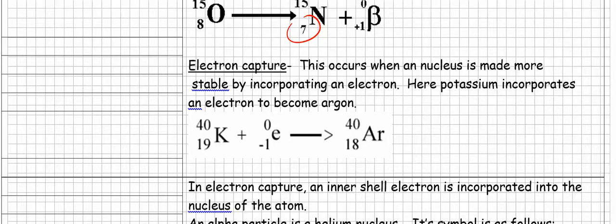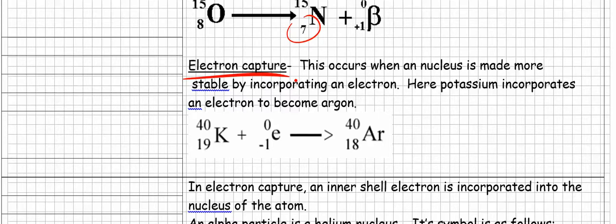All right, let's talk now about electron capture. We've talked about electron emission or beta emission. I want to talk about electron capture now. What is it? This occurs when a nucleus is made more stable by incorporating an electron. So we're not going to spit out an electron this time. We're going to incorporate the electron. And again, you say, wait a minute, the electron shouldn't be in the nucleus. Well, it's not really an electron. It's like an electron. It's a beta particle that's supposed to be in the nucleus, okay? So get used to these ideas. They're weird, but you just have to accept them, okay?